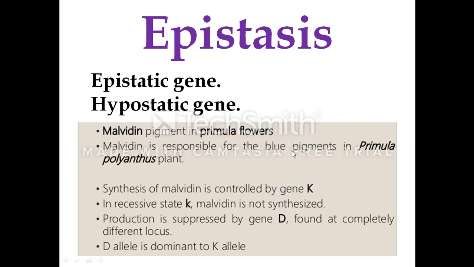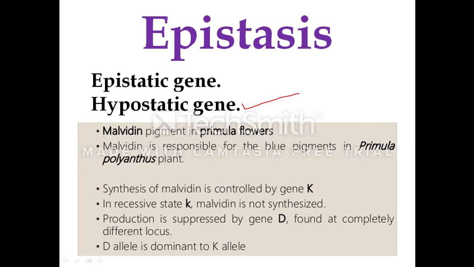Whereas the other dominant gene, whose phenotype is masked or inhibited, is called the hypostatic gene. Epistasis is the interaction between two dominant genes which are located on two different loci, and they interact in such a way that one dominant gene inhibits the expression of the phenotype of the other dominant gene. The dominant gene which inhibits the phenotypic expression of the other dominant gene is called the epistatic gene, and the gene whose phenotype is masked or inhibited is called the hypostatic gene.